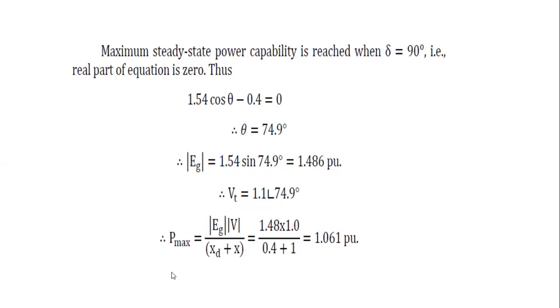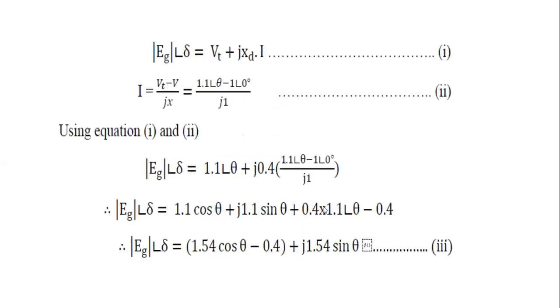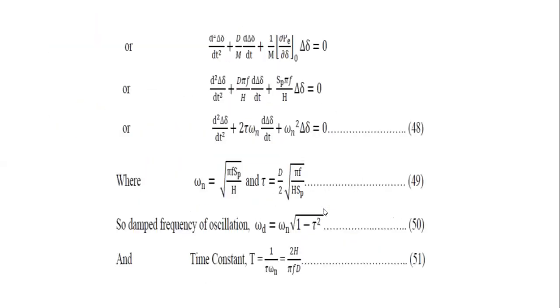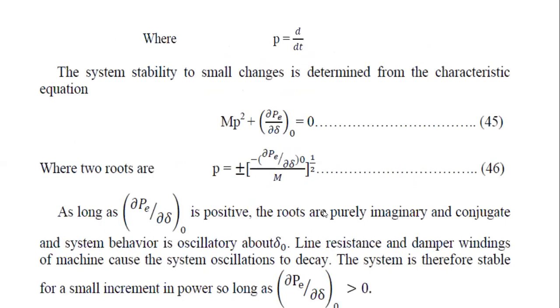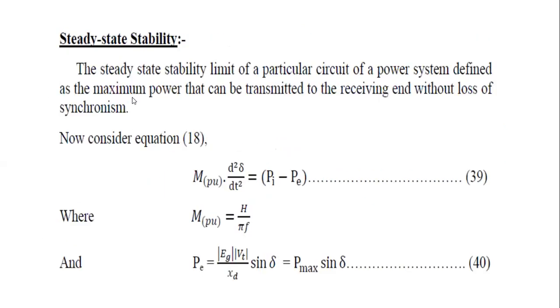After that we calculate the Pmax value. What is the formula for that Pmax? Eg V by xd plus x. We substitute all these values in this equation and obtain the maximum power, that is 1.061 per unit. This is the steady state stability of the system.